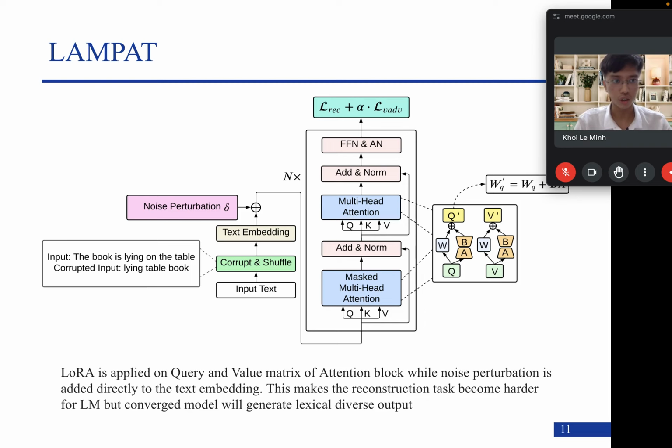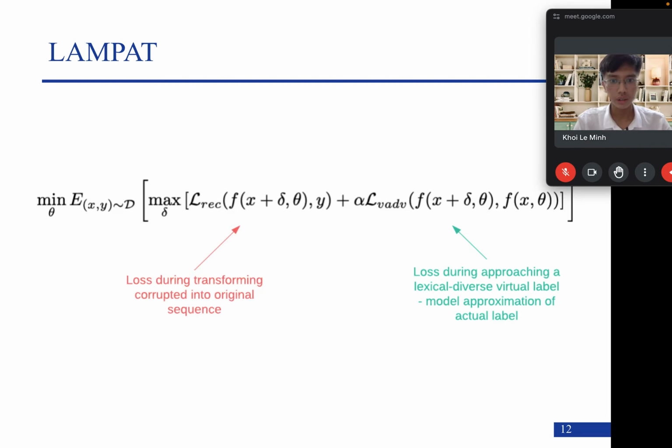And finally, the loss will be a combination of the reconstruction loss and the adversarial loss. The reconstruction loss is the loss when transforming the corrupted version into the original sequence using cross entropy, while the adversarial loss is the loss when approaching a lexically diverse virtual label. The virtual label here we use is f(x, theta) in place of the original true label y.